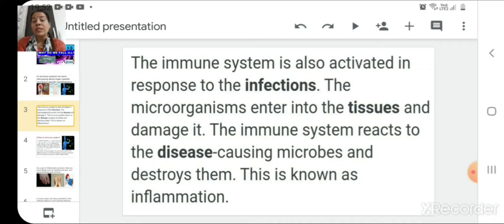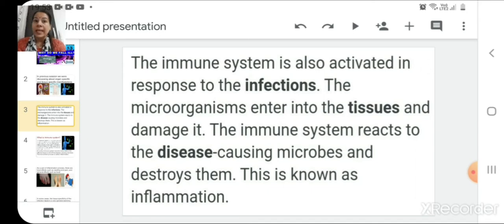If your immune system is strong, maybe that causative agent will not harm you. Because the immune system is just like an army inside you, which will defend your body against these infections. So if your immune system is strong, your body will not be attacked by these infectious agents very easily.